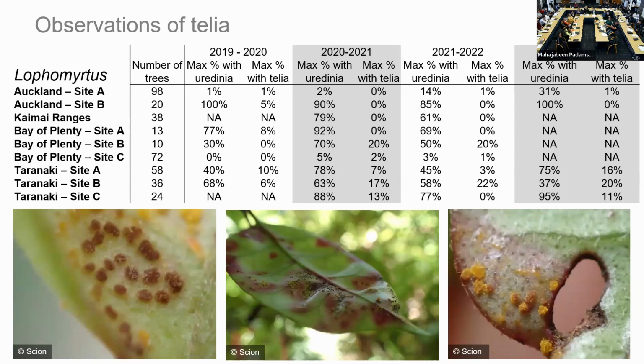We also found that we only really found them on the more mature expanded leaves. We didn't find them on fruits and flowers and other really soft young new leaves that were just coming out. The disease was present, but not the sexual stage, only on the more mature expanded leaves.